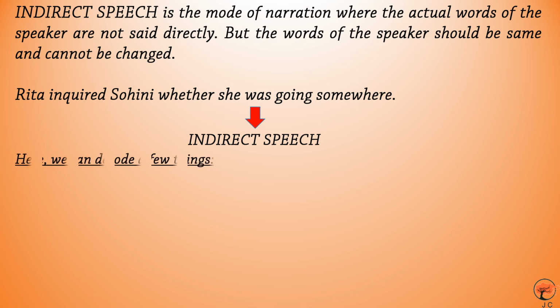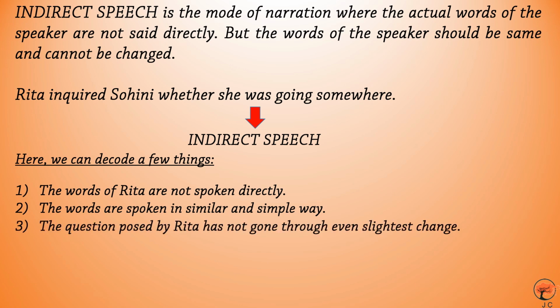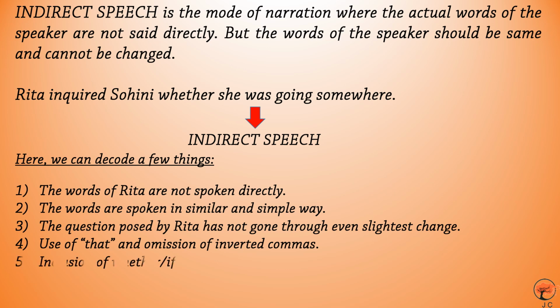So, here we can decode a few things. Number one, the words of Rita are not spoken directly. Second, the words are spoken in a similar and simple way. Three, the question posed by Rita has not gone through even the slightest change. Number four, use of that and omission of inverted commas. There is no inverted comma. See? Five, inclusion of whether. In case of a question, we should use whether or if. Six, you has been converted to she because it has been represented indirectly.